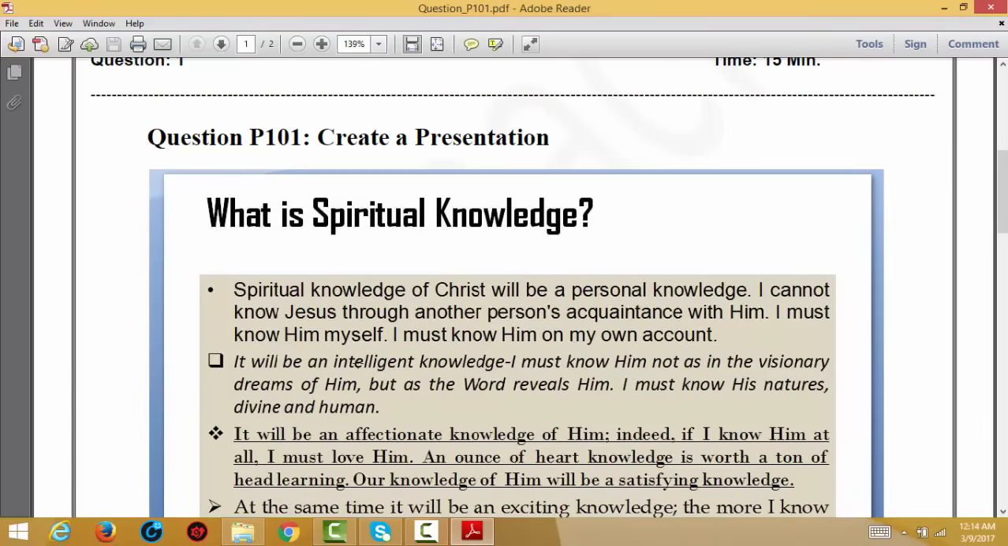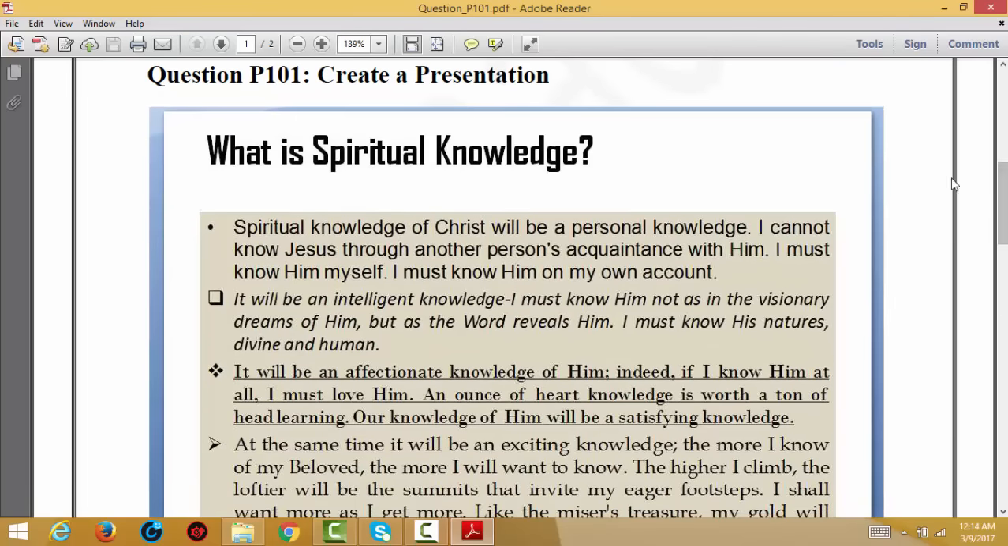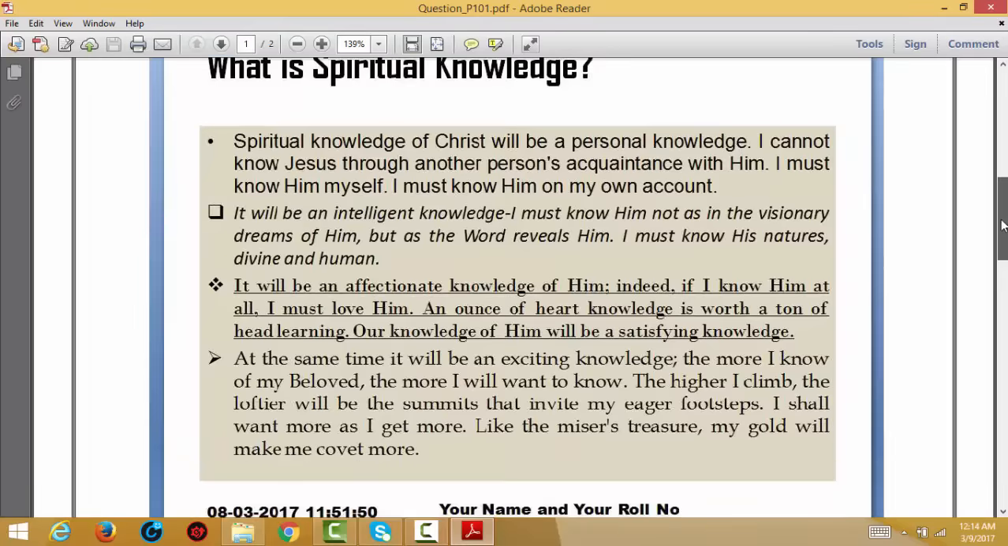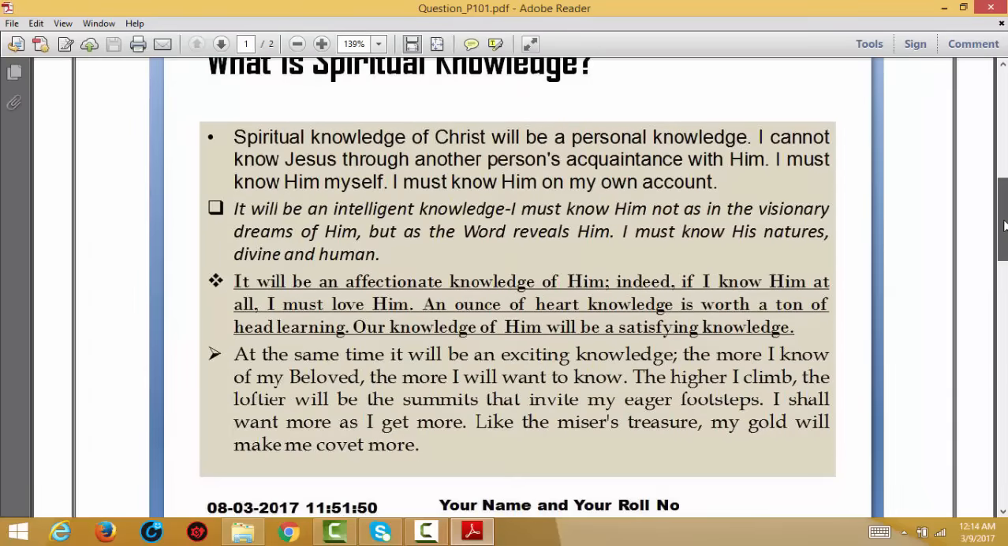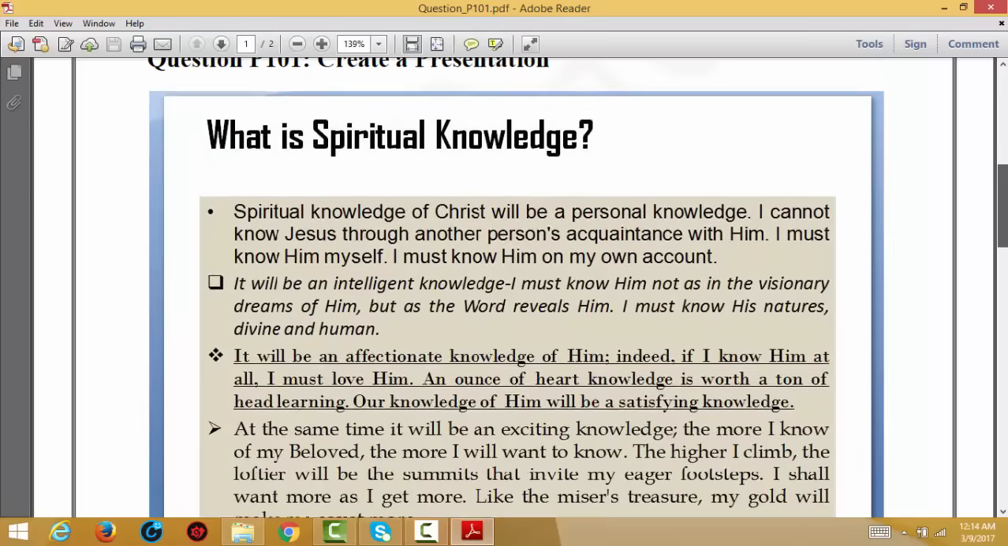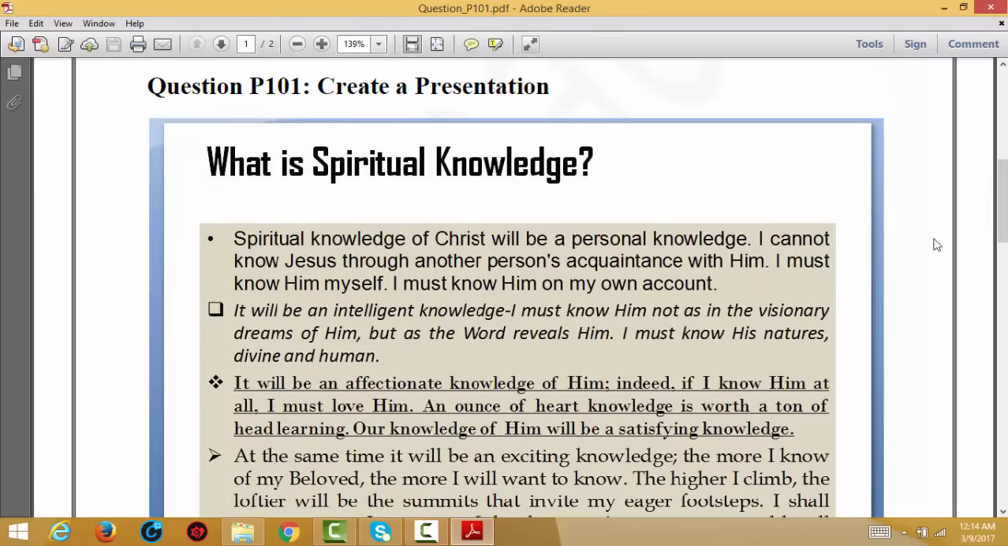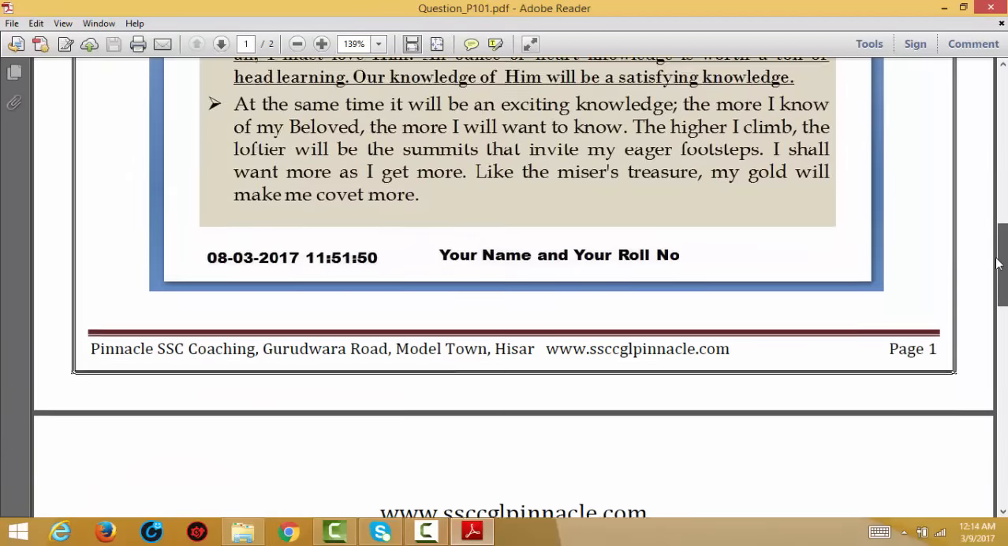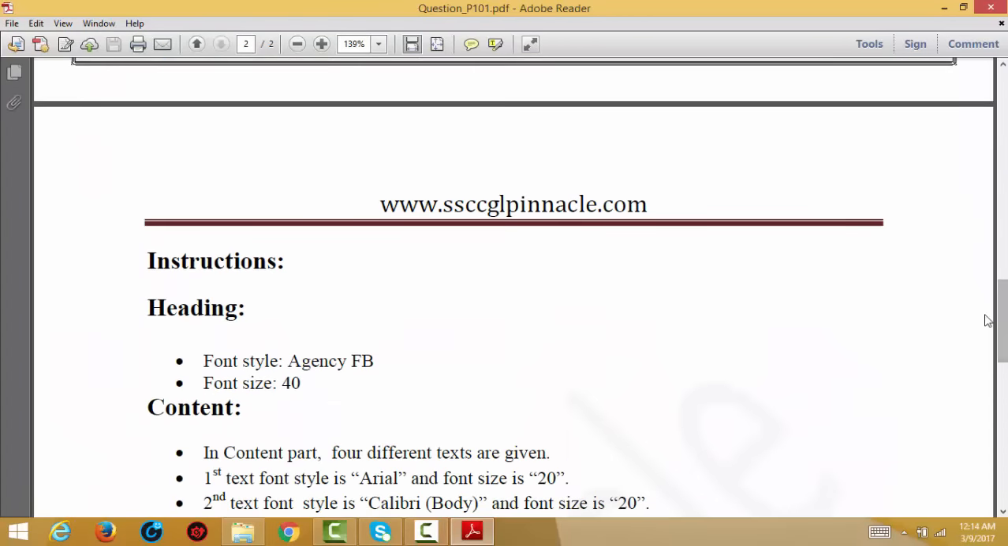The question will come in this format. This is the question, and you will find it as a printout in your exam, and you have to create a presentation on PowerPoint. So let's see. This is the question. In fact, what is spiritual knowledge? This is the kind of question you will get, in this format.